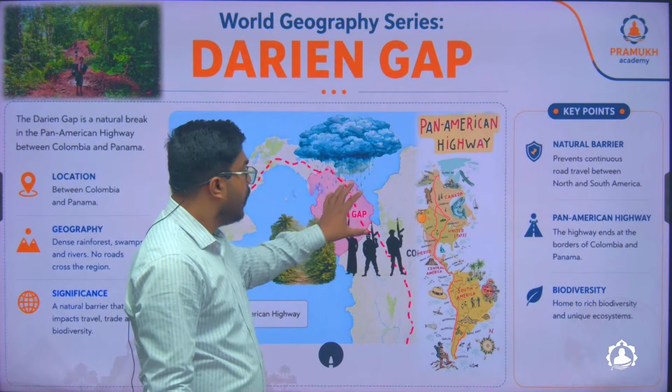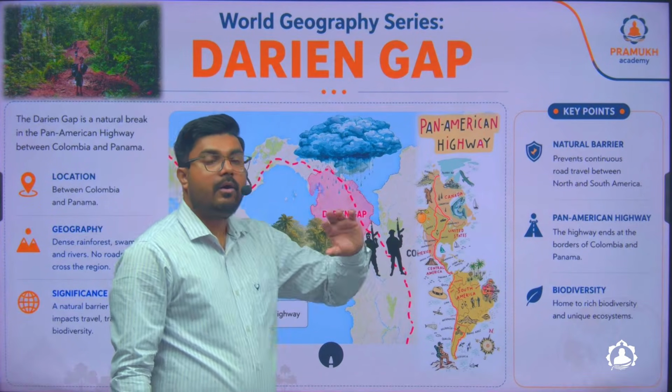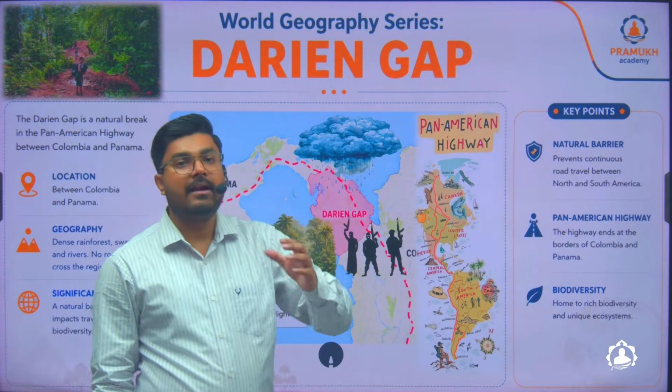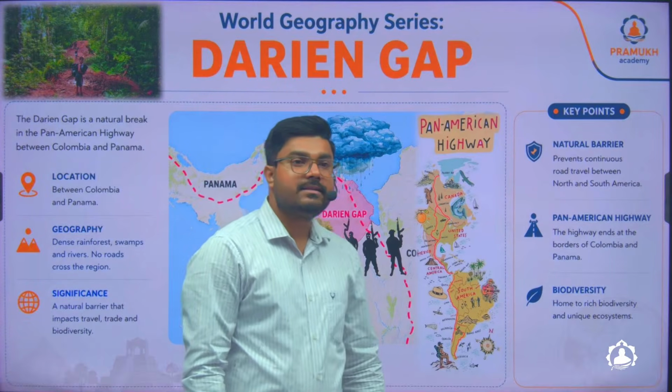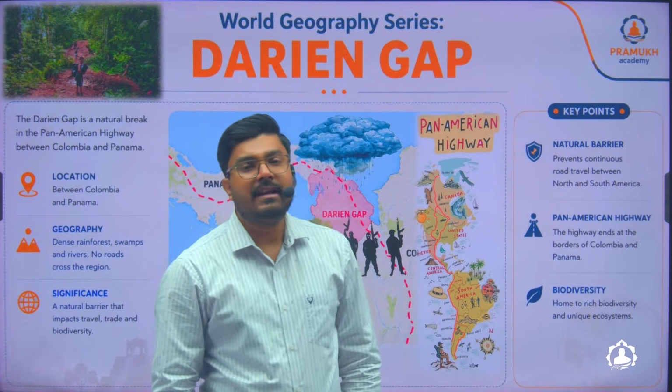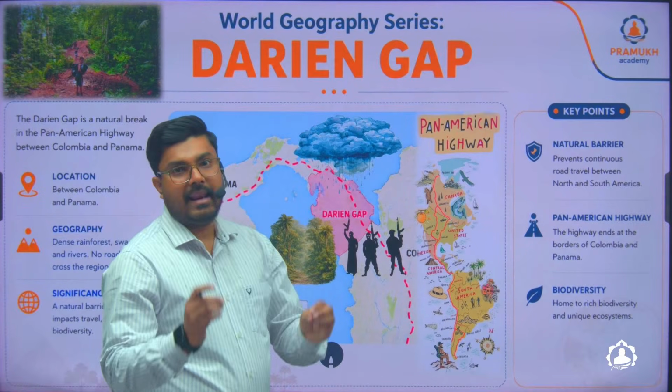So all of these people come as migrants with ambitions and hope of a better livelihood in America and go through this Darien Gap. And it is very true that very few people make it through the Darien Gap alive.